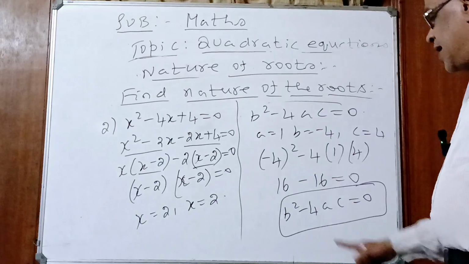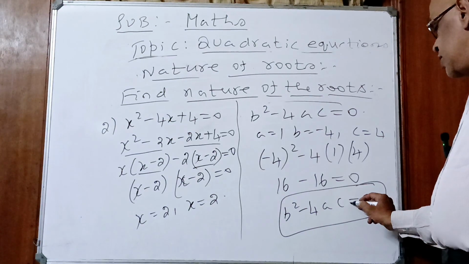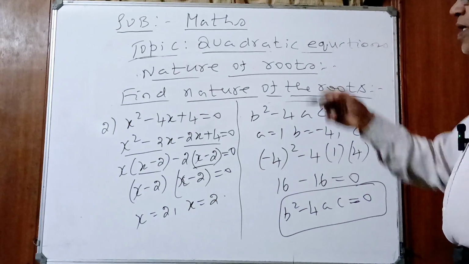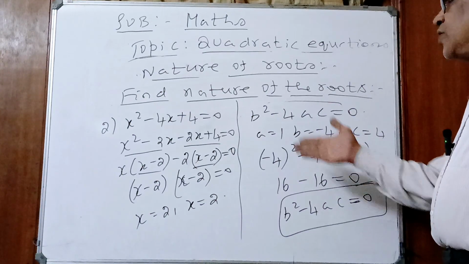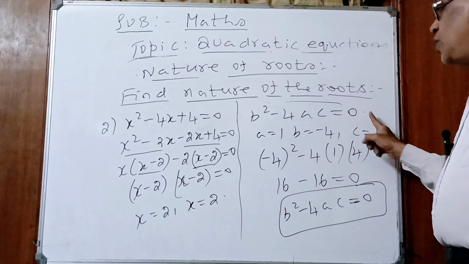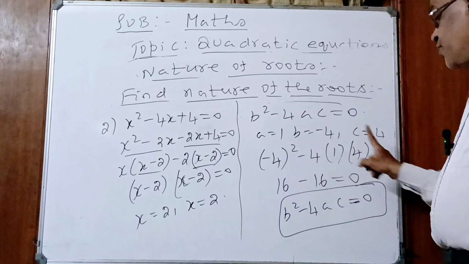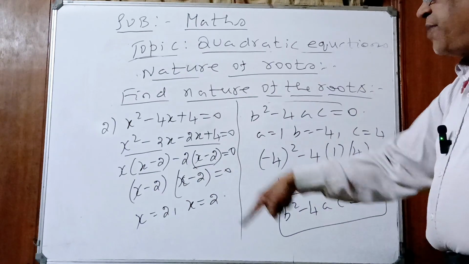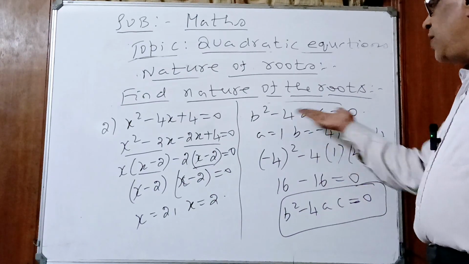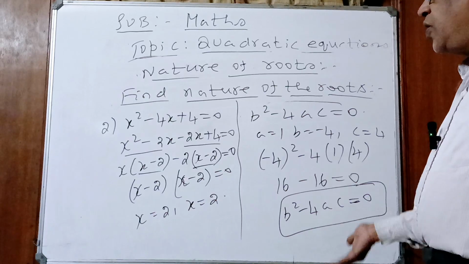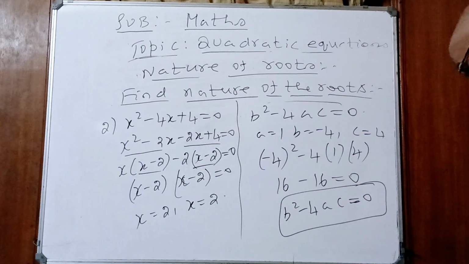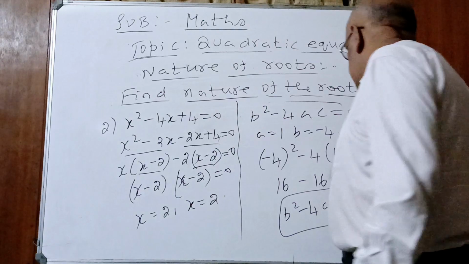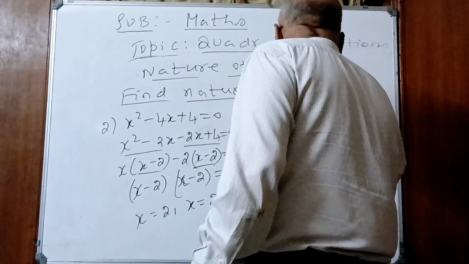For that, condition is b square minus 4ac is equal to 0, or the question will be like this: find the nature of the roots of this quadratic equation. First you have to do this. If roots are real, find them. Roots are real, no? B square minus 4ac is equal to 0 and they are equal. Condition also satisfied. 2 marks, children. 2 or 3 marks.